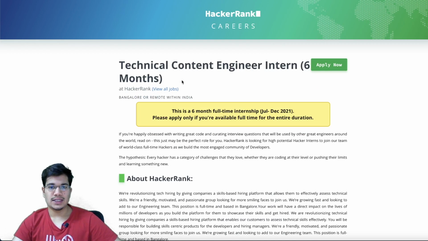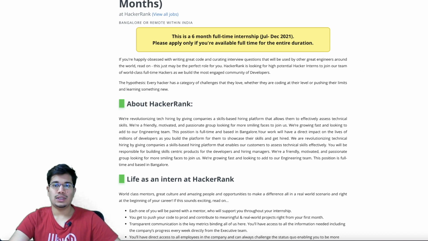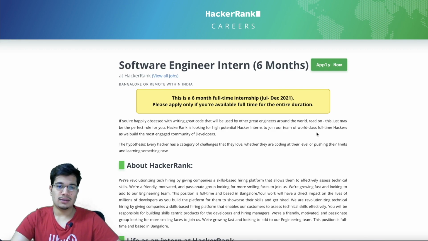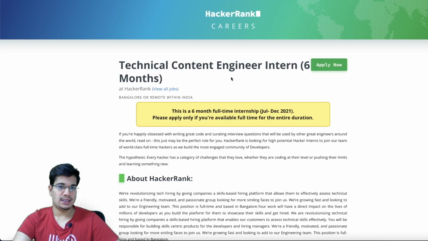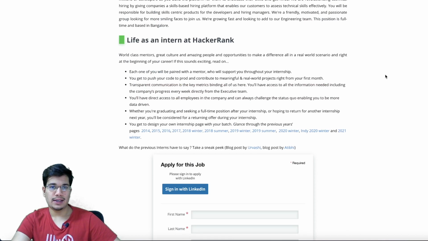So if I just give a brief introduction about the role, this is going to involve writing content about the HackerEarth platform, making sure that all the technical content present in their website is sound and correct, and updating them, writing blogs, and all of those. And the software engineering internship is going to be a development role. I'm not sure if it's a front end or back end development role, but it's definitely going to be a development role. And this is not a development role. This is more of a blogging kind of role. So be sure of that when you apply, and apply to whichever one seems fit to your particular profile. So that's the two openings for HackerRank currently, and let's move on to the next one.